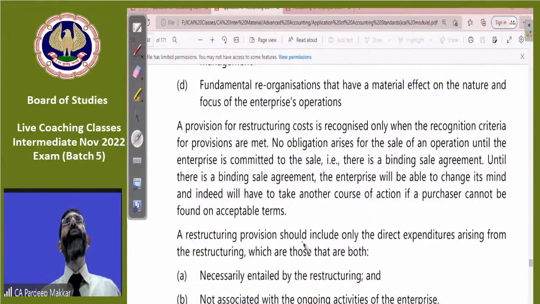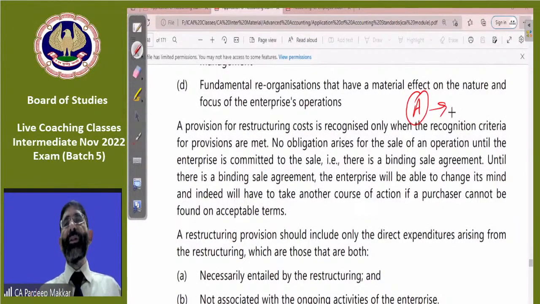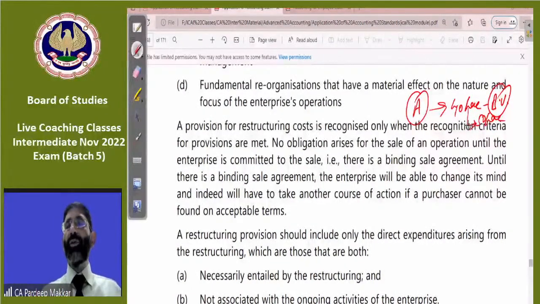So that means if we are expecting that we have to suffer a loss of 10 lakh rupees because we are to sell our business. Now, whether this is a binding contract means he is going to sell his business, discontinue its business, line of its business, and expecting that this will be sold for rupees 40 lakhs. Book value is 50 lakhs. So we are expecting a loss of 10 lakh on it.